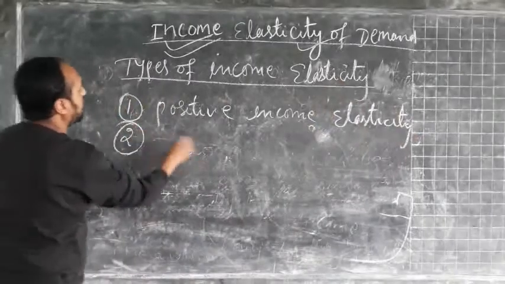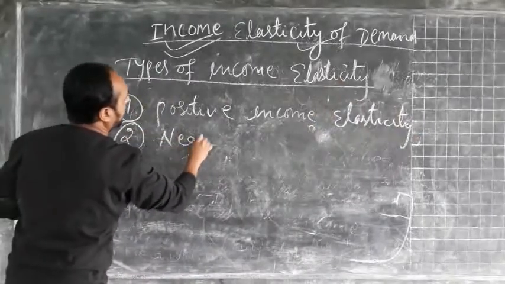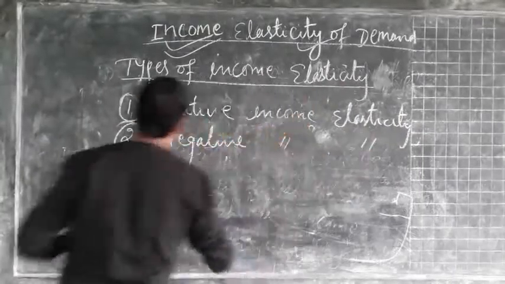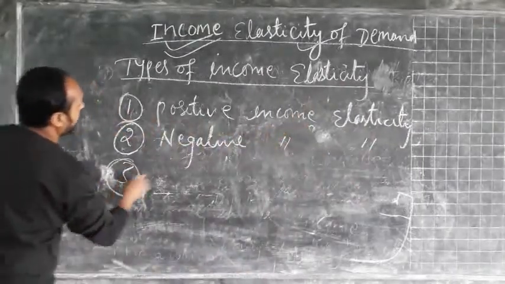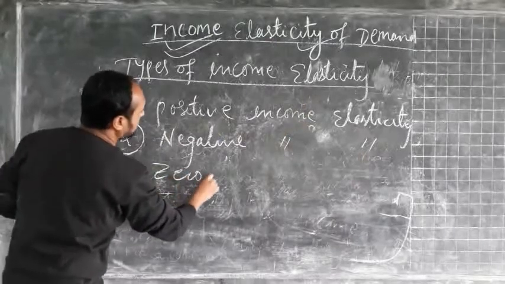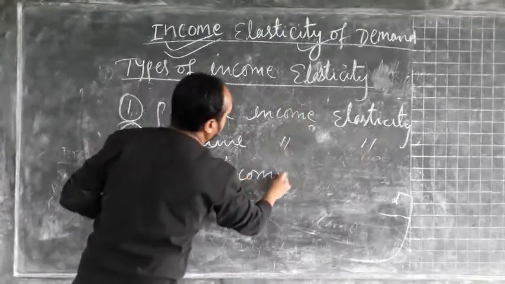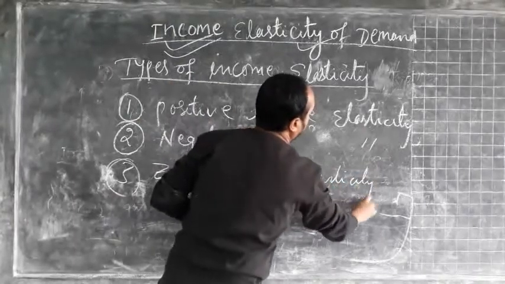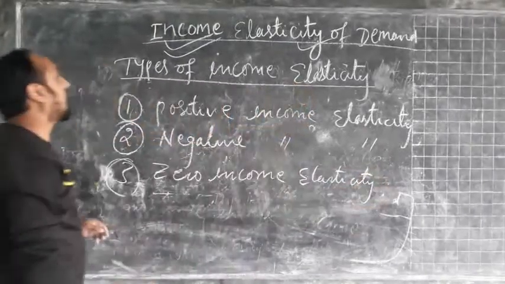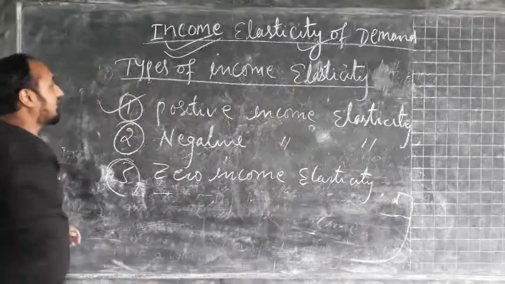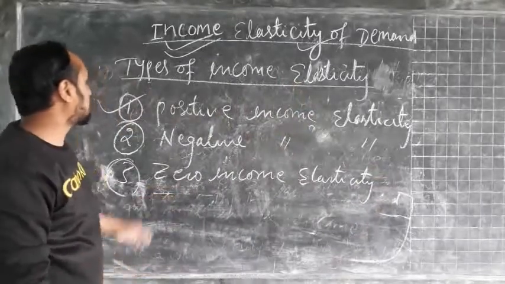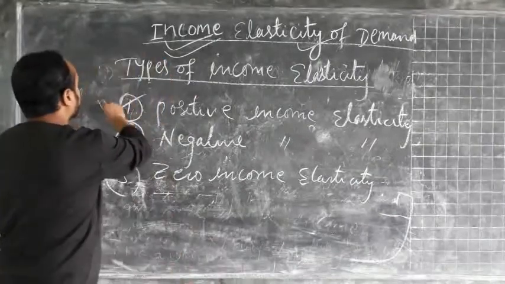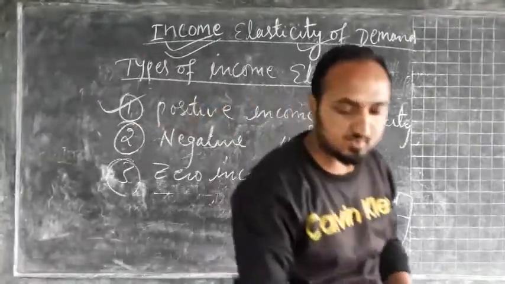Number two, negative income elasticity, and number three, zero income elasticity. Now I will discuss one by one what is positive, negative and zero income elasticity. We will start with the first one, positive income elasticity.